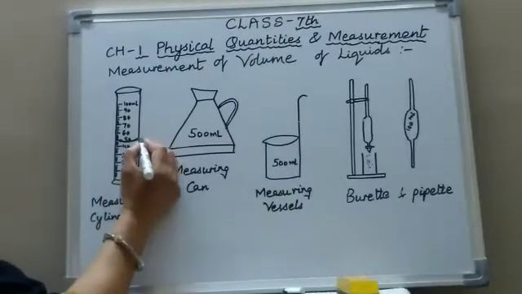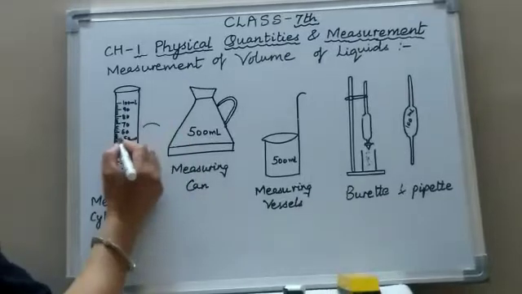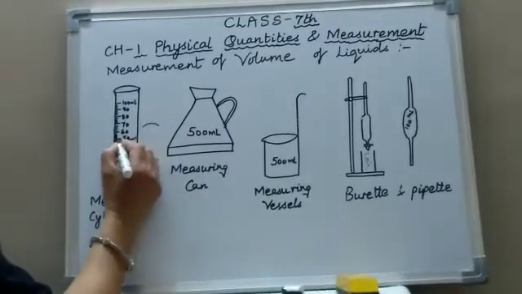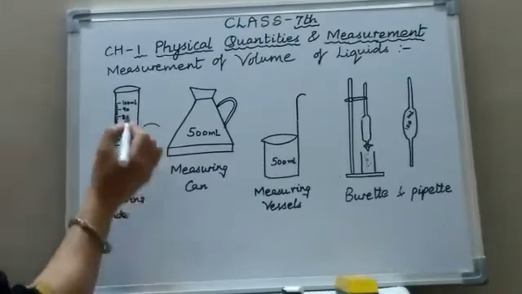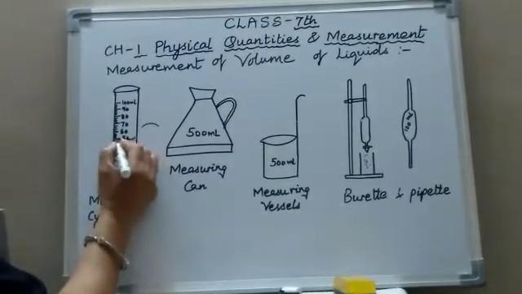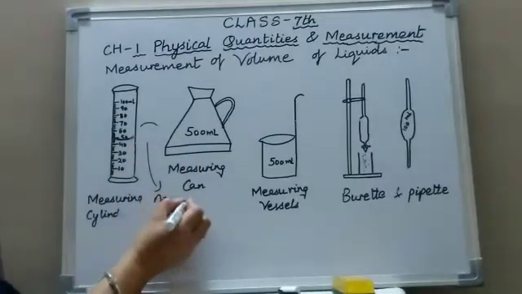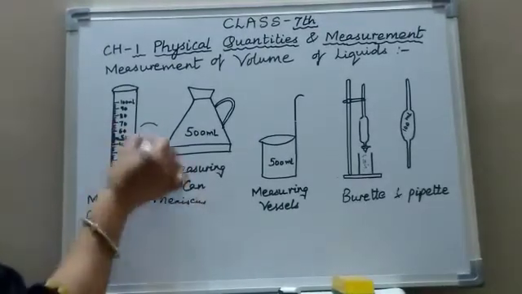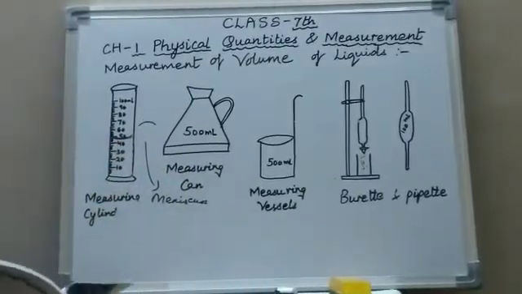Sometimes it is concave and sometimes it is convex like this. So it depends on the surface on which the liquid is poured. And this surface, that is called the meniscus. This boundary surface is called the meniscus.